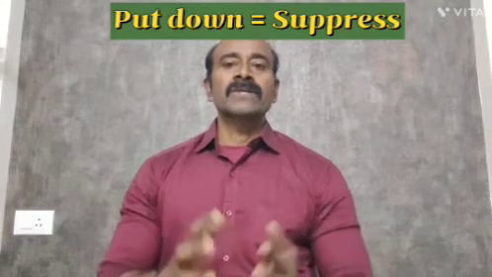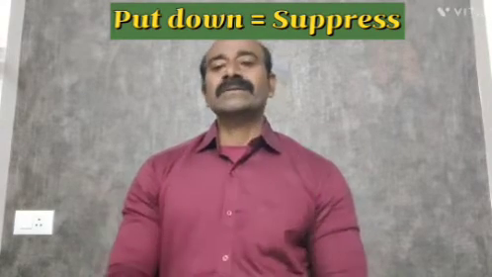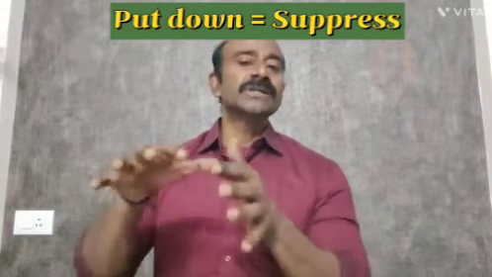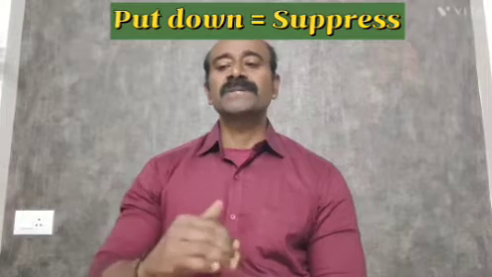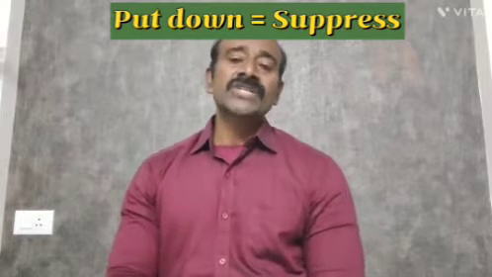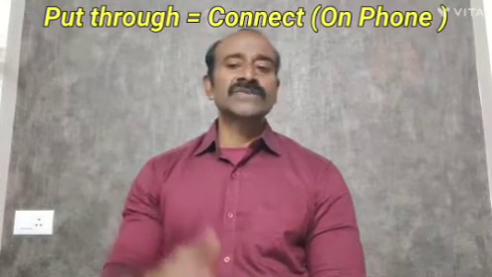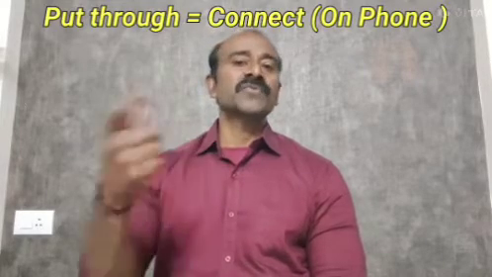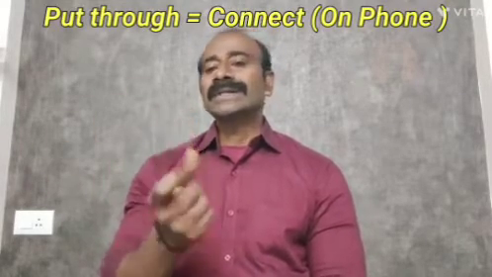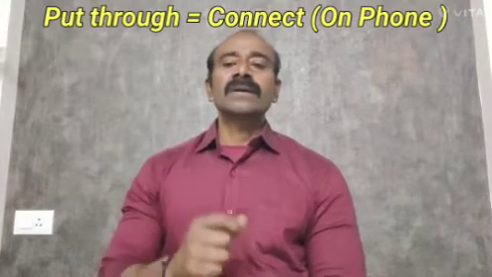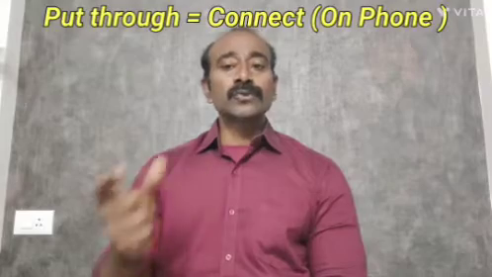The next one, put down, means suppress. So the king succeeded in putting down his rebels. That means suppress. The next one, put through. Sometimes we call someone, and the person may not receive the call. Someone else on behalf of him receives the call, and they can connect us. So they say they put through the call to Mr. Rakesh. So they connect to Mr. Rakesh. Like this, these are some of the words with put.